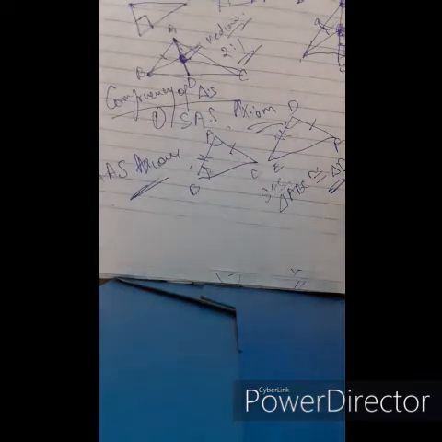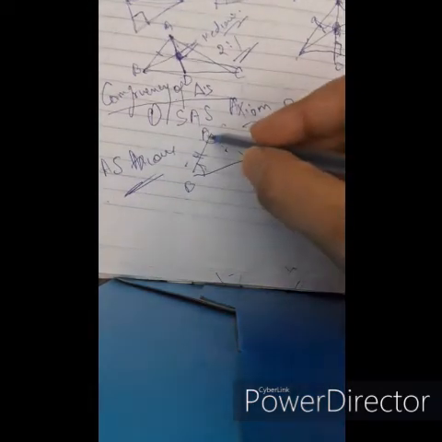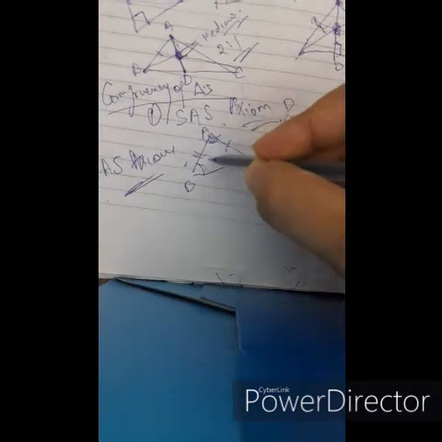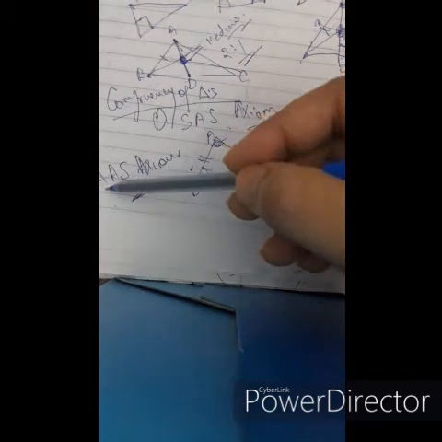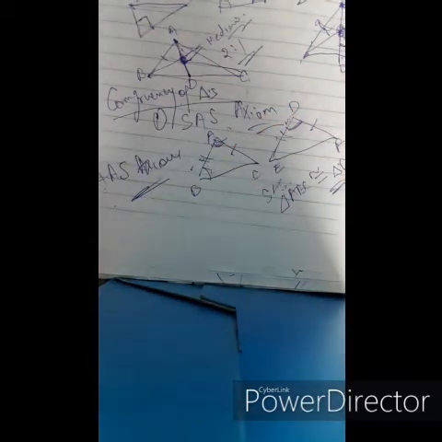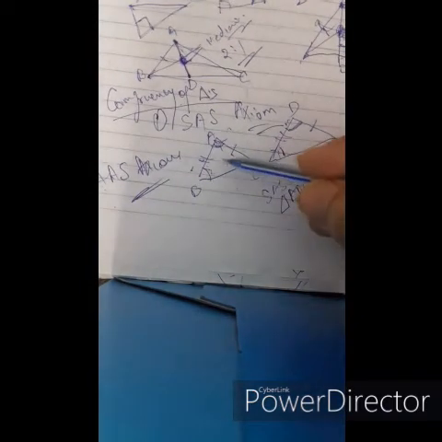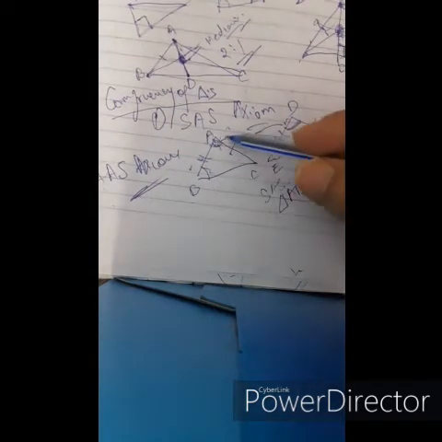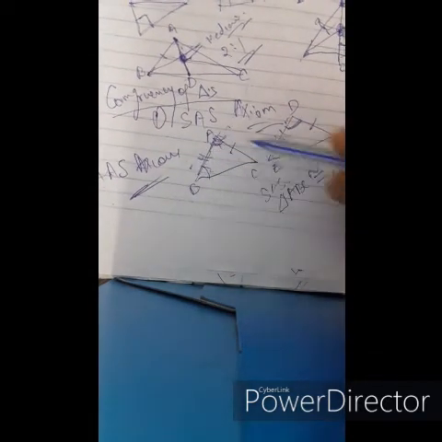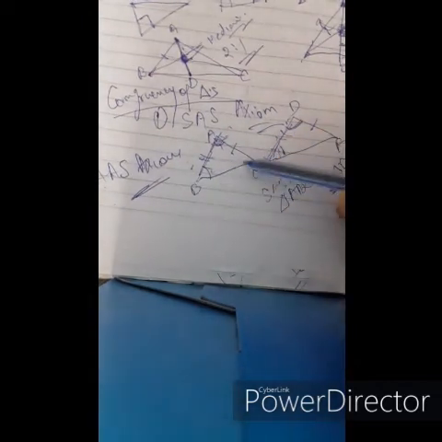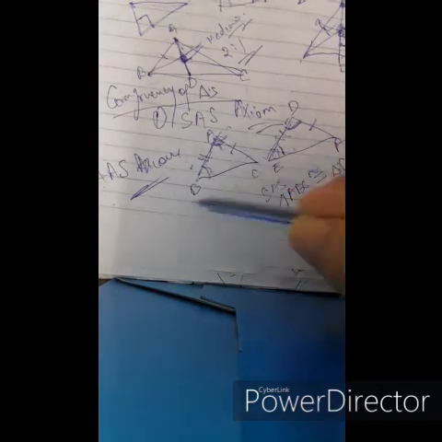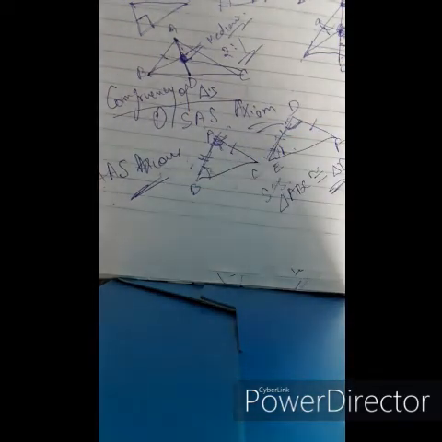We will see it like this. Two angles, suppose angle A equals angle D. Based on the AAS axiom, the angle angle side axiom, angle A equals angle D, angle B equals angle E, suppose, and any of the sides, suppose AB equals DE. Therefore AAS, angle angle side axiom, both triangles are congruent.